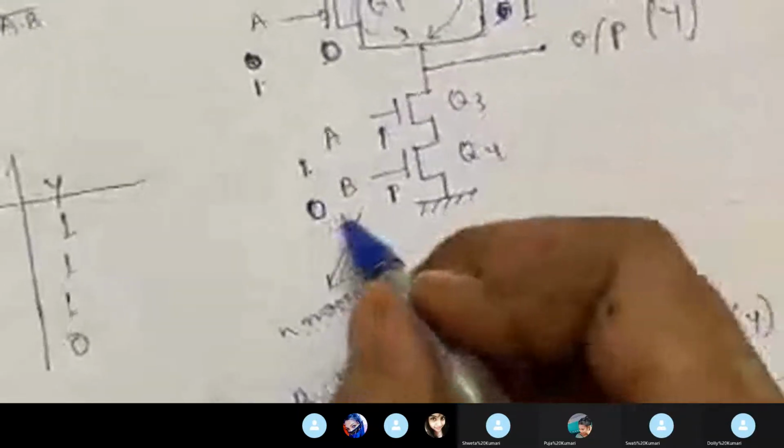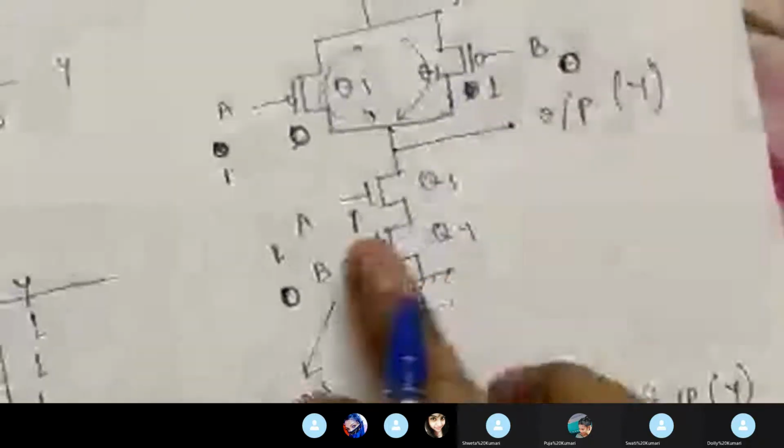And in the lowermost part, when A is 1, this will be 1, and B is 0, this will become 0. So for this part, A 1 means Q3 is on. And for B 0, Q4 is off. And for the uppermost part, A 1 means Q1 is off. And for B 0, Q2 is on.